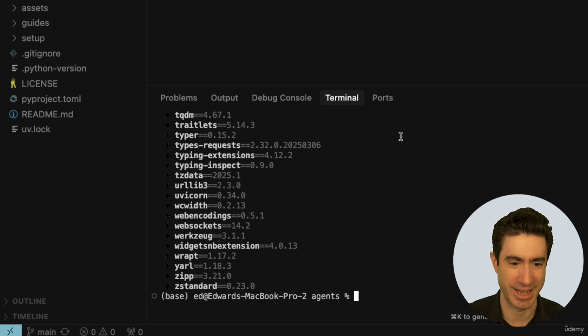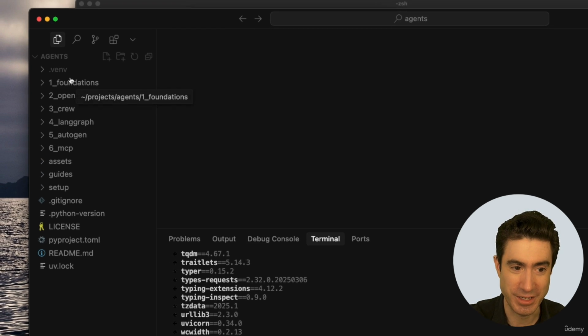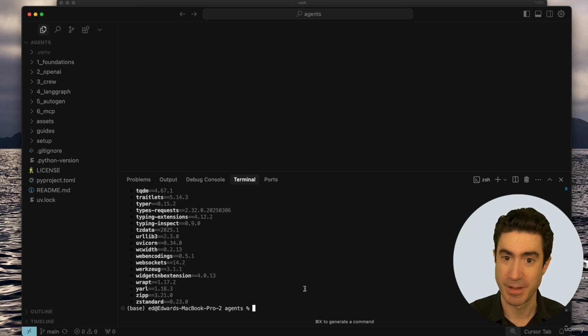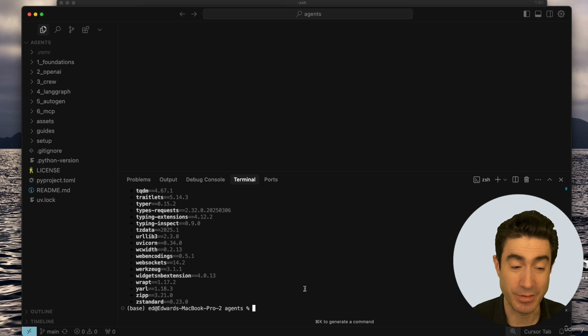And once it's done, what you may notice is that there's a new directory called .venv that's appeared, which is like a traditional Python virtual environment, if you know these things, so that it's created one for this project. And one of the really nice things about UV is that it's compatible and consistent with all of the other ways you do things in Python. It's not like there's a new sort of thing like Conda. So that's been set up. And now that is going to be the environment that we'll be using from this point onwards.